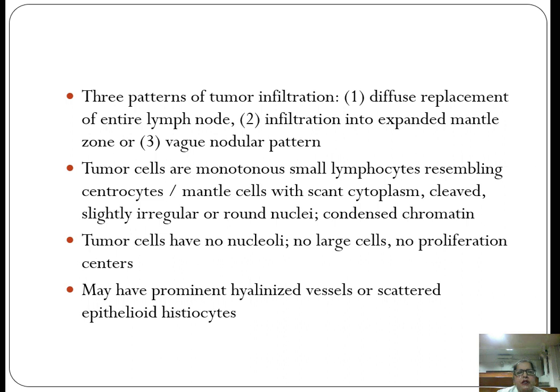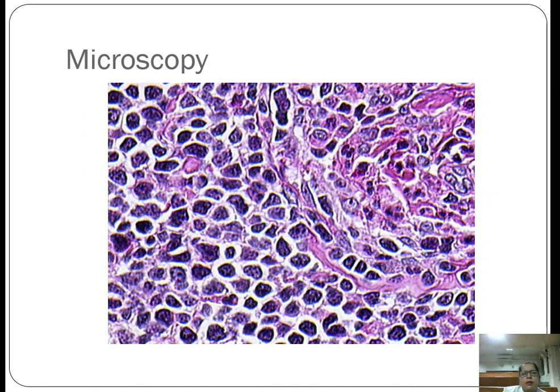There are 3 patterns of tumor infiltration seen in this. One is diffuse replacement of the entire lymph node, infiltration into the expanded mantle zone, or a vague nodular pattern. Tumor cells are monotonous small lymphocytes resembling centrocytes, mantle cells with scant cytoplasm, cleaved, slightly irregular or round nuclei and condensed chromatin. Tumor cells have no nucleoli, no large cells and no proliferation centers. May have prominent hyalinized vessels or scattered epithelioid histiocytes. This is the microscopy. You can see these are the abnormal lymphoid cells.